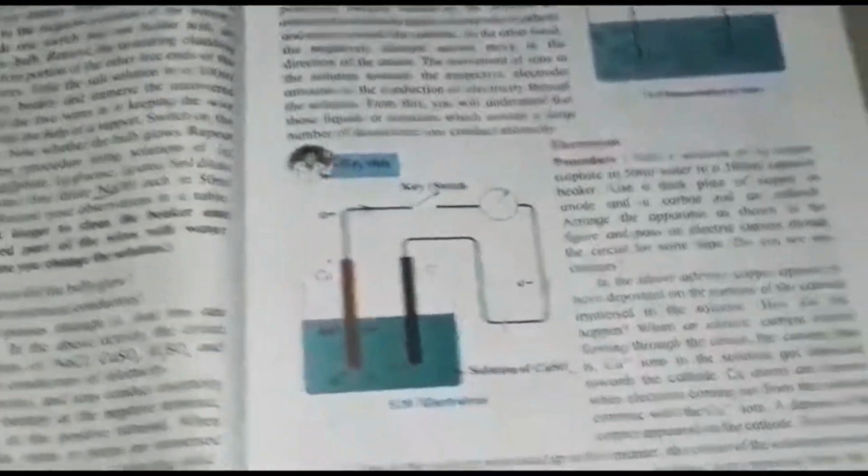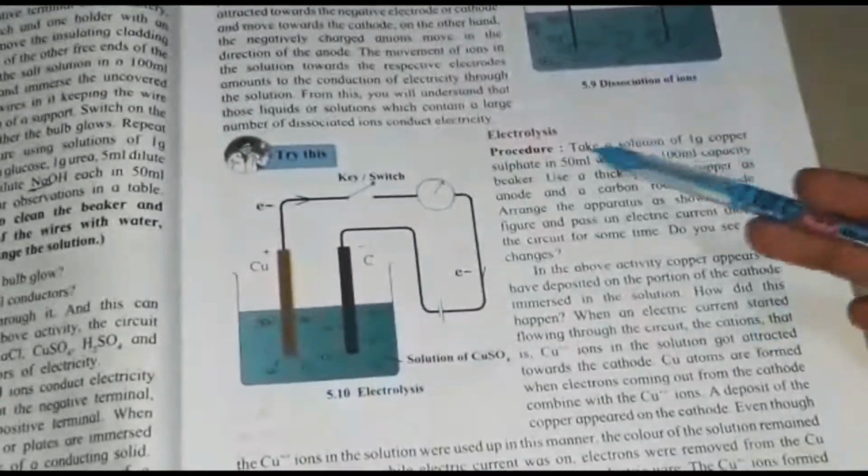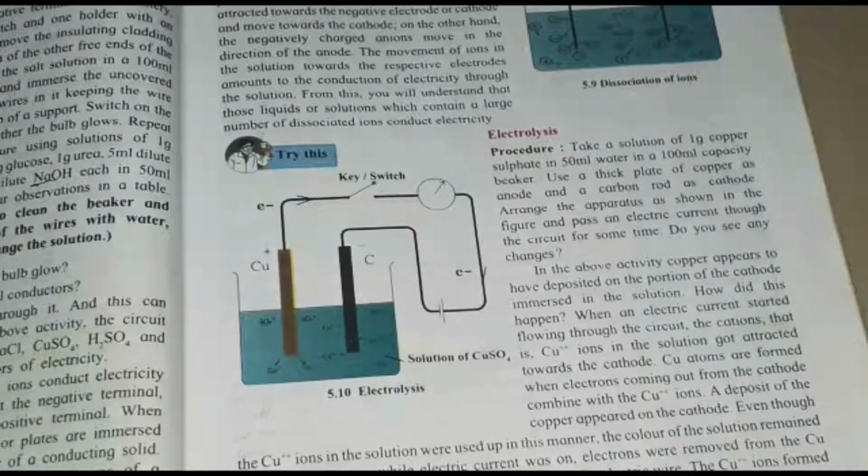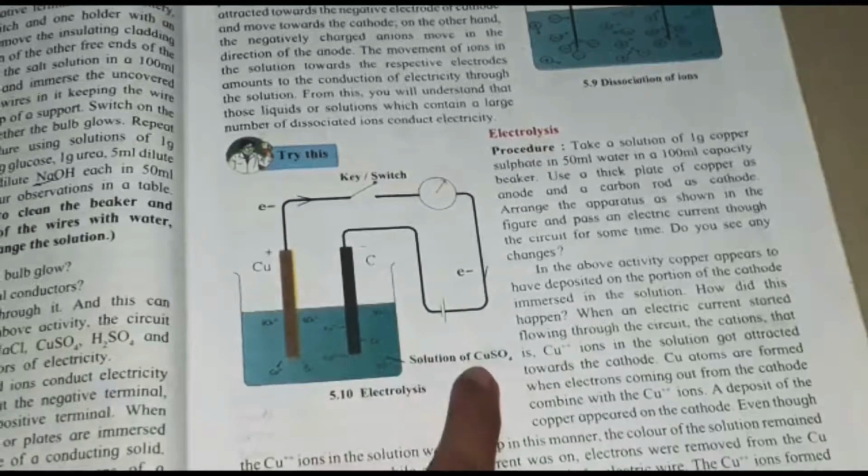Next, electrolysis. What do you mean by electrolysis? The solution which is going to carry electricity, or carry electrons from the positive terminal to the negative terminal, is known as an electrolytic solution, and that process is known as electrolysis. Here they have taken a solution of copper sulfate.